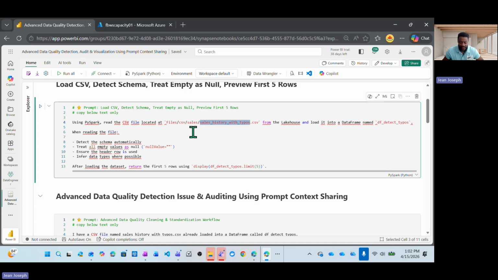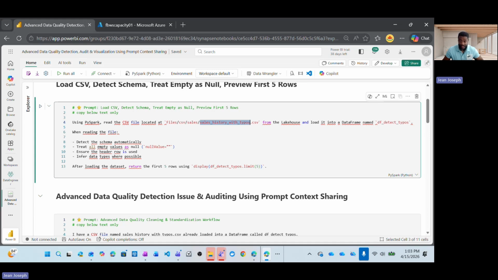Let's use the sales history with typo CSV file as an example. Consider you are a business stakeholder, right? And the business hands you this file for analysis, but it's messy and you need to clean it before you can do anything useful. Your IT team isn't available and you don't write Python, Scala, or PySpark code. Suddenly, progress stops, not because the problem is hard, but because the tools are. This is where Vibe coding changes everything.